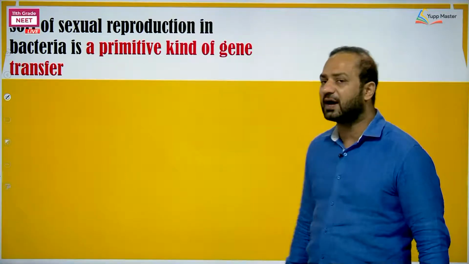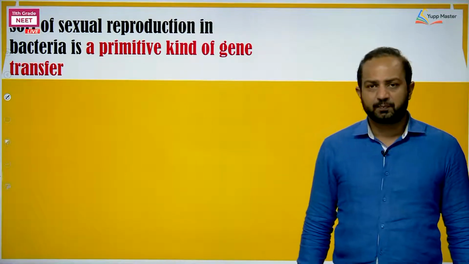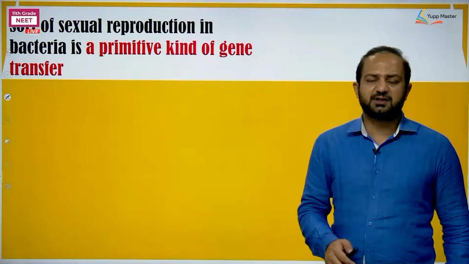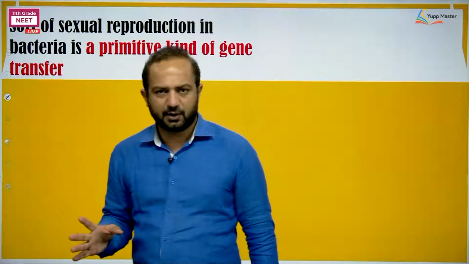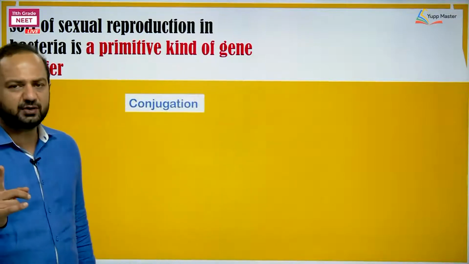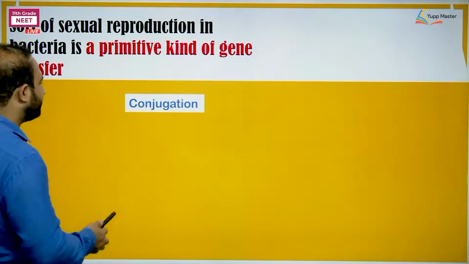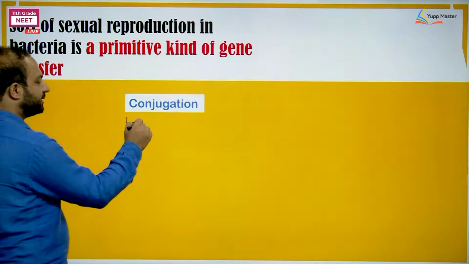If it is a primitive kind of gene transfer, then what does it mean? We have three different experiments to confirm these things. One is conjugation, which was performed by Lederberg and Tatum.